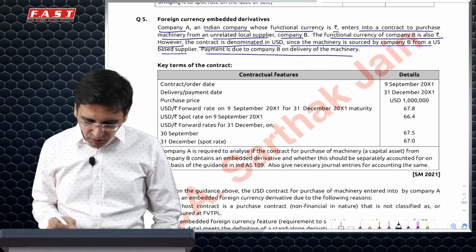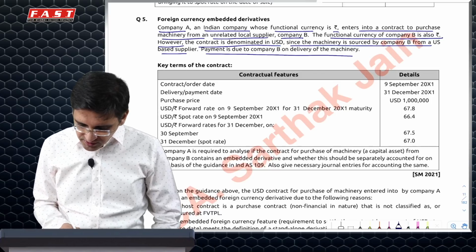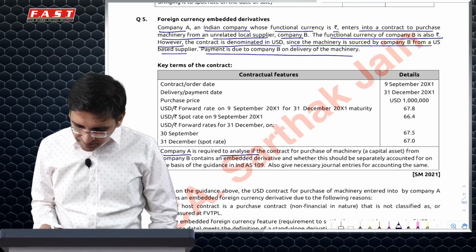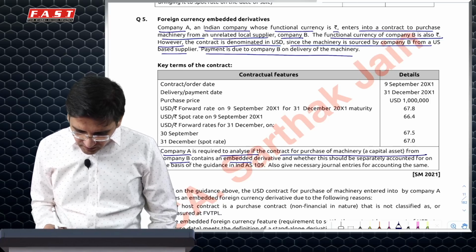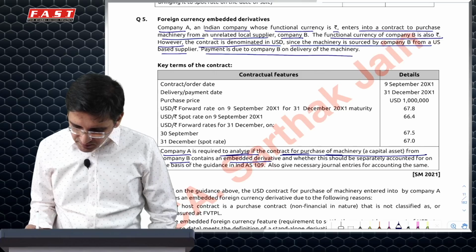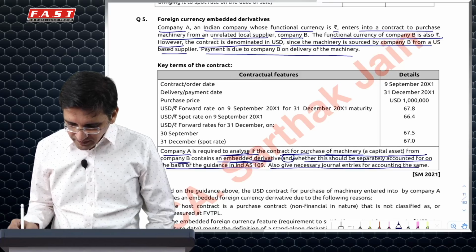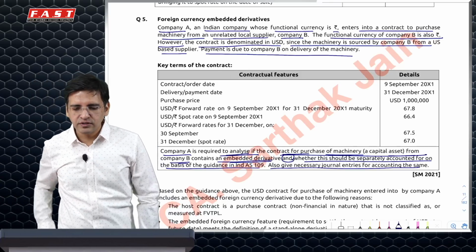In this case, whether this involves a derivative or it's a need of the business, what you will have to do is see what the question says. At the end, you will find that the question specifically says the company is required to analyze if the contract for purchase of machine from Company B contains an embedded derivative and whether it should be separately accounted for on the basis of guidance given, and also give journal entries for the same.